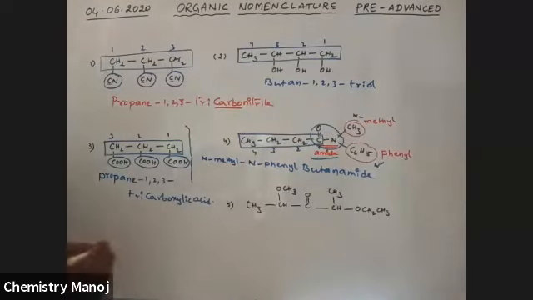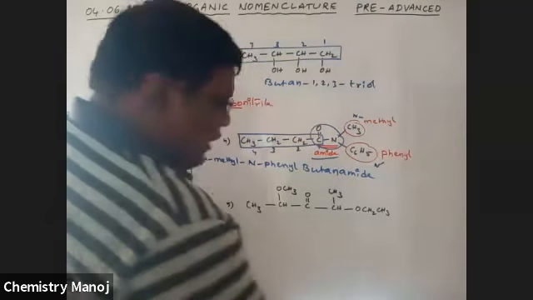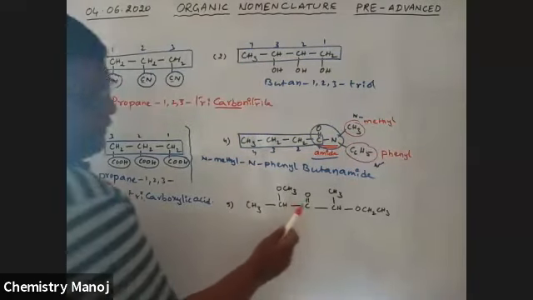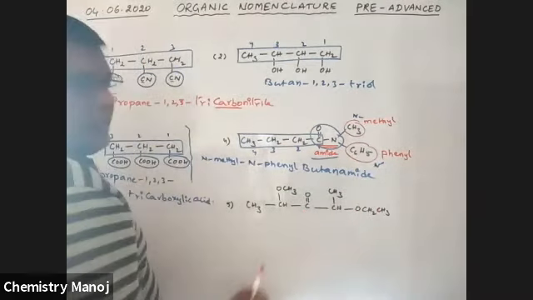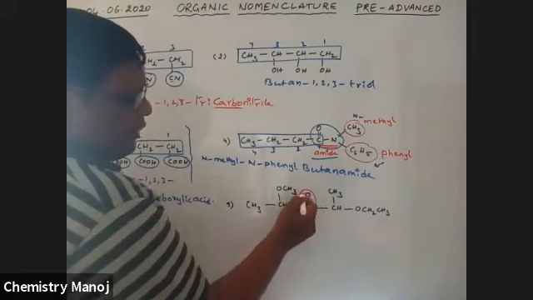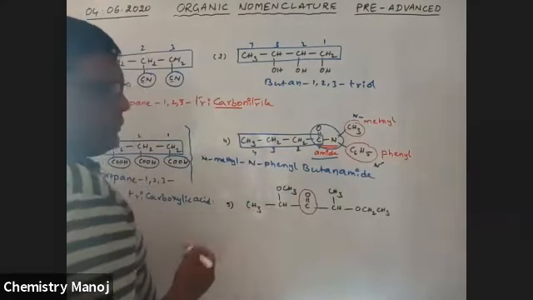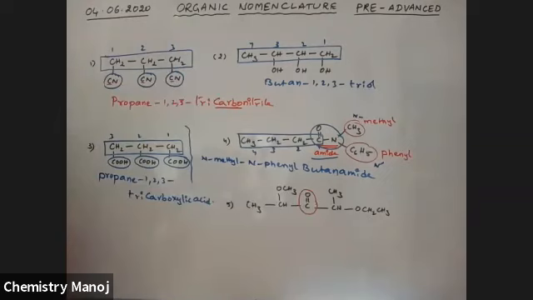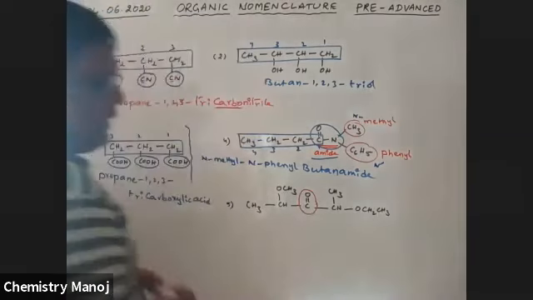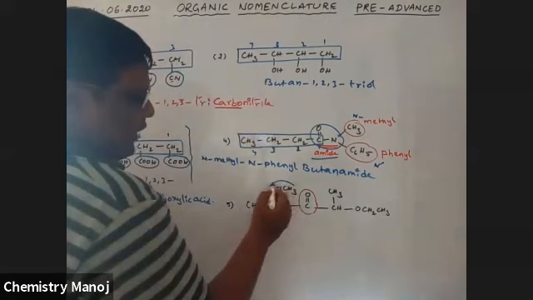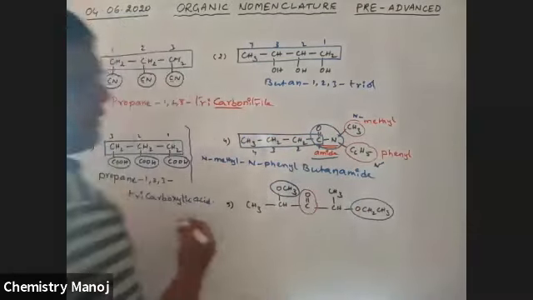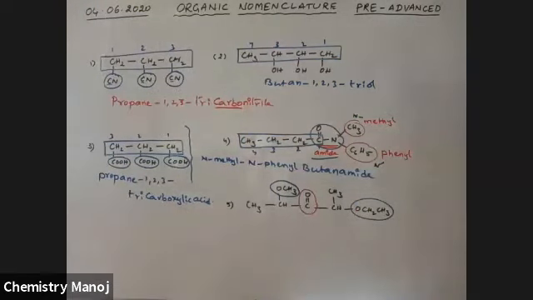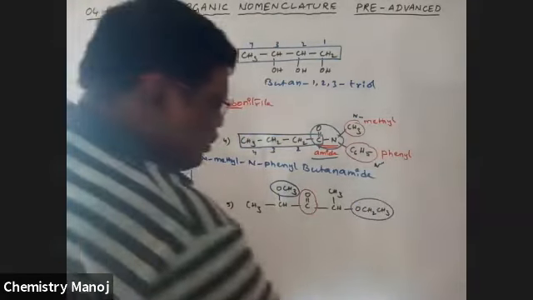Next, this one. Here, two functional groups are there. One is C double bond O, another one is OCH3. The most pure one is C double bond O. That is the first priority. Now automatically the other one is taken as a substituent. This OCH3 is a substituent. This OC2H5 is also a substituent. Now the longest chain here is